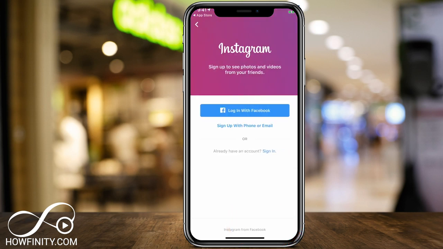So this is the first page you're going to see. You could use Facebook to sign in, or you could sign up with phone or email. I'm gonna do sign up with phone or email. Again, it is owned by Facebook, so a lot of these options are gonna be related to Facebook, as you could see. So let's go ahead and sign up with phone or email here.